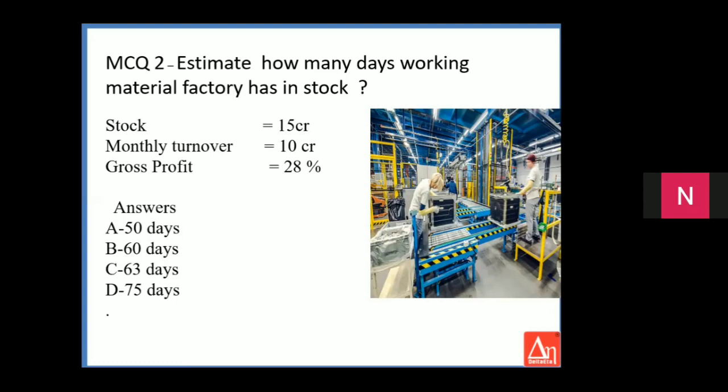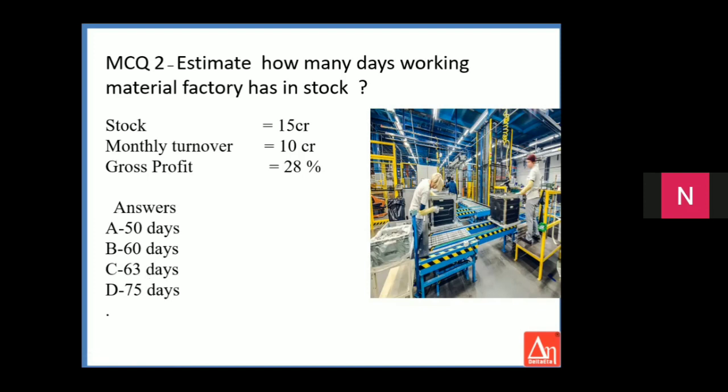STR is COGS divided by stock. So 86.4 divided by 15 comes to 5.76. So DSI is 365 divided by STR. It works out to 63 days.